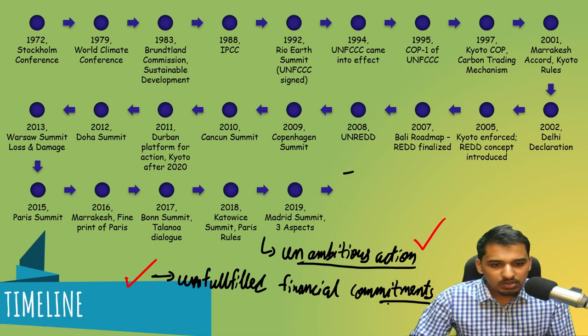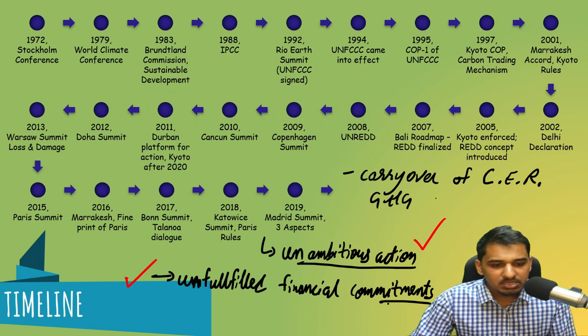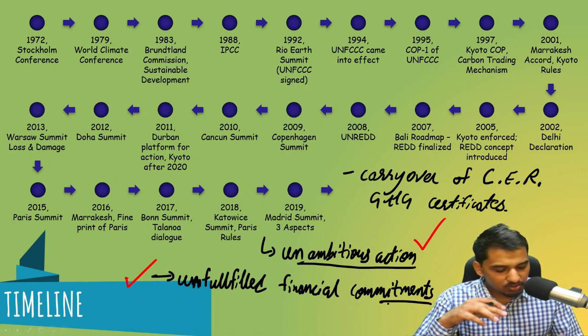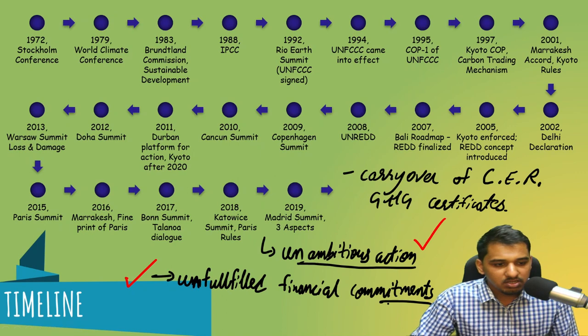Third is carryover of unsold certified emission reduction, GHG certificates. I'm just writing unsold here.